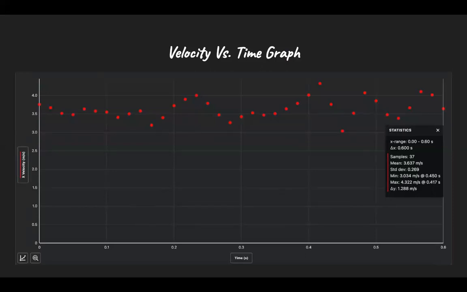Over time, the speed of the skateboard is showing a small but constant speed. Differently, this graph does not show much fluctuation comparing it to the first velocity versus time graph. This is due to the skateboard not having as many interruptions like bumps from the ramp that it was rolled down on.